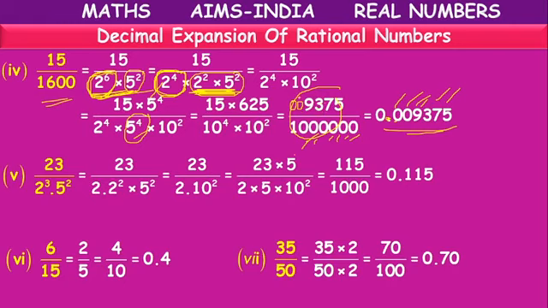Because to the left of a number, we can keep as many zeros as we want; its value does not change. Before the decimal point, there is no number, so that's why we will keep 0. In the next example also, 2 cube 5 square means 2 2s and 2 5s make one group. Only 1 2 is remaining, so we have to multiply with 1 5, both numerator and denominator. And we can express it like this. So like this, you can express given numbers as terminating decimals.